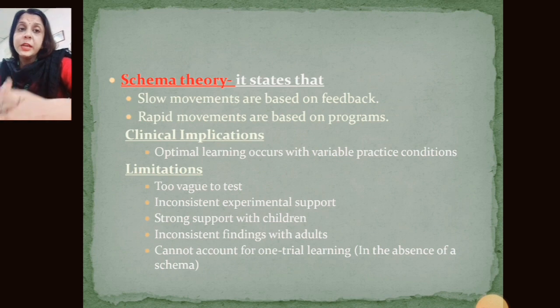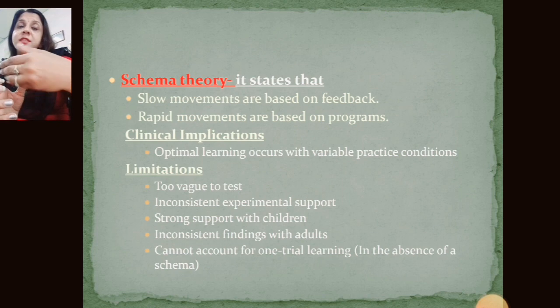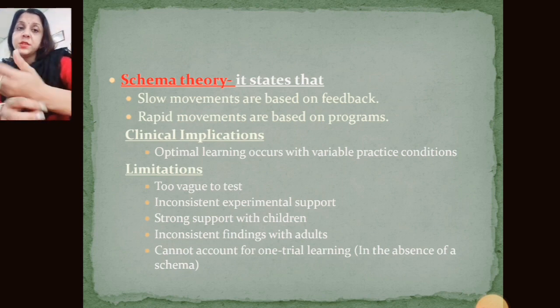Now, what are the clinical implications? Why are we studying all these conditions? Because of optimal learning. Optimum and optimal are different things. Optimum is the maximum; optimal is that which is matched to the patient's capacity, brain capacity. So optimal learning occurs with variable practice conditions. Now, there are a few limitations of the schema theory as well.